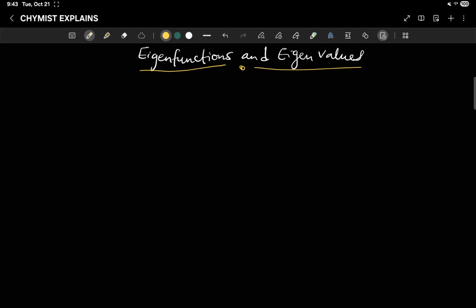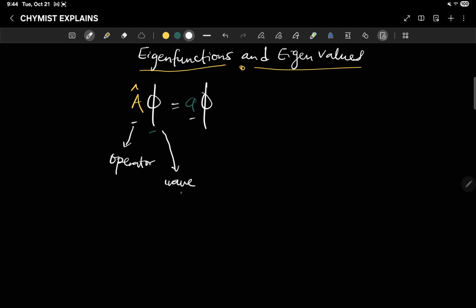about eigenfunctions and eigenvalues. Now, generally in quantum mechanics, if you have an operator, let's say A cap, acting on a function phi, and it gives back a constant a and that same function phi, this kind of equation where an operator A cap is acting on a particular wave function phi and gives back a constant, this is the operator and this is the wave function.